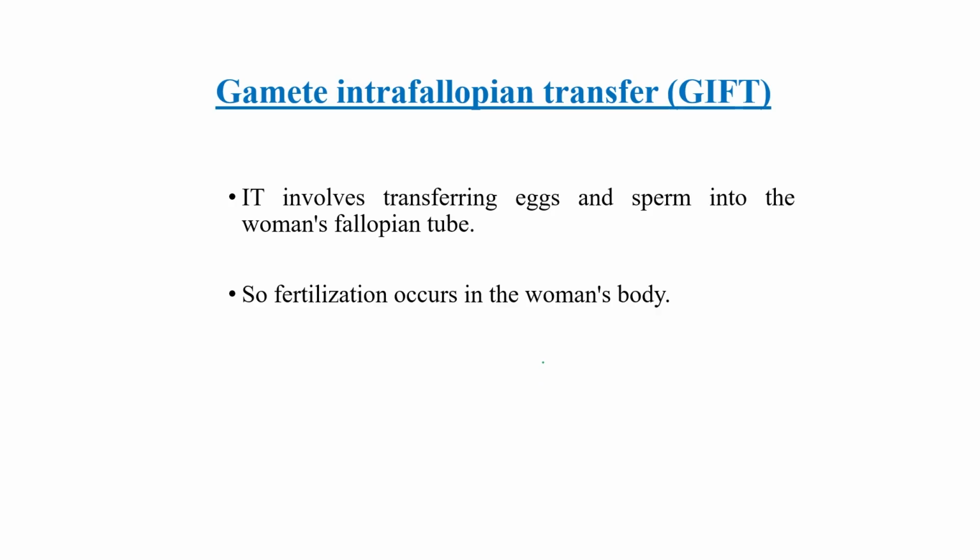Okay, the third type is gamete intrafallopian transfer, GIFT. This technique involves transferring egg and sperm into the woman's fallopian tube. Both gametes, egg and sperm, are transferred into the woman's fallopian tube. So fertilization occurs naturally inside the female's body.